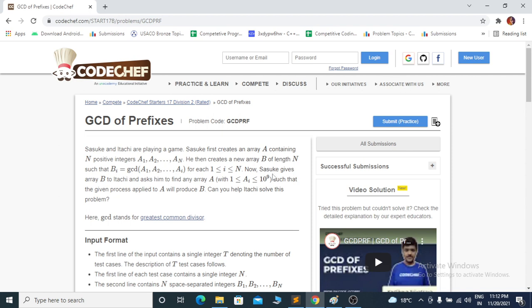So Sasuke gives array B to Itachi and asks him to find an array A, whose elements can be as large as allowed, such that the given process applied to A will produce B. So we are given array B, and we have to give array A, or tell if it is not possible.